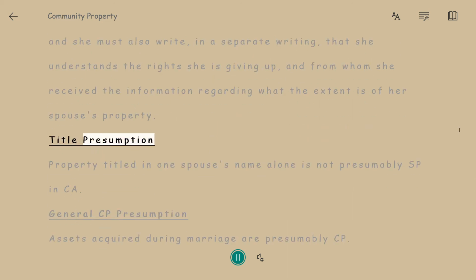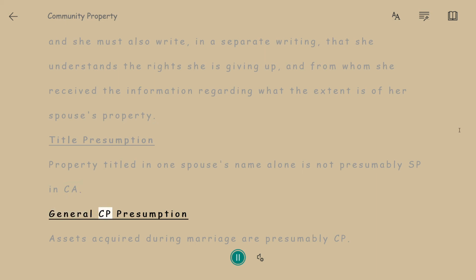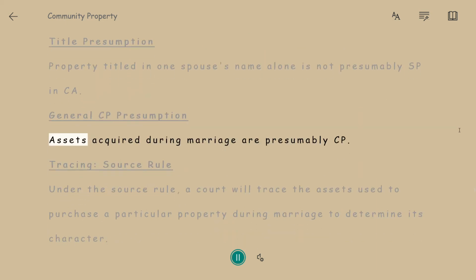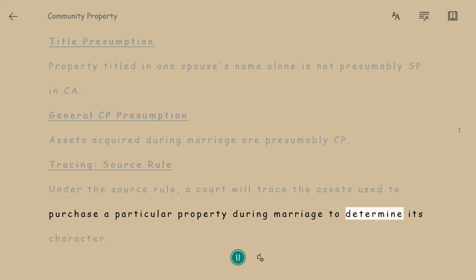Title presumption. Property titled in one spouse's name alone is not presumably SP in CA. General CP presumption. Assets acquired during marriage are presumably CP. Tracing, source rule. Under the source rule, a court will trace the assets used to purchase a particular property during marriage to determine its character.